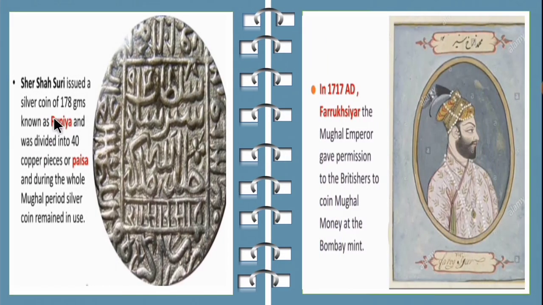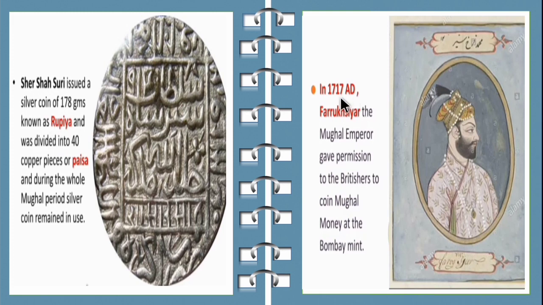Next, Sher Shah Suri issued a silver coin of 178 grains known as rupiya, which was divided into 40 copper pieces or paisa, and during the whole Mughal period the silver coin remained in use. So Sher Shah Suri issued the silver coin known as rupiya.